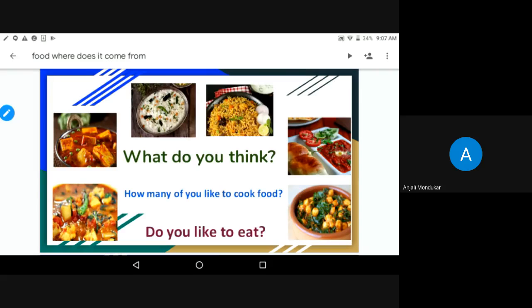Hello, sir. So, do you like to eat all these food items? No, sir. Okay. Which type of food do you like to eat? Idli, biryani. Okay. Very good.